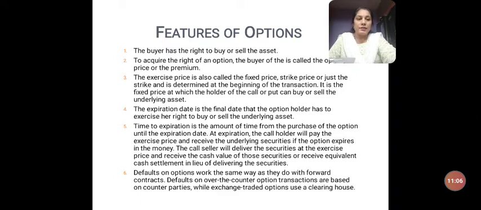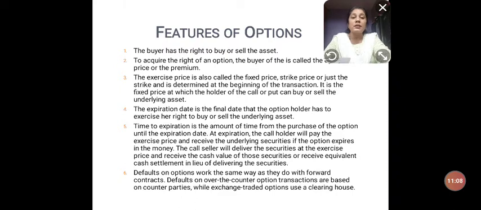Okay, I had discussed in the example, isn't it, students? If you have to acquire the right in options contract, the buyer has to pay an option price to the seller, and that option price is called as the premium.